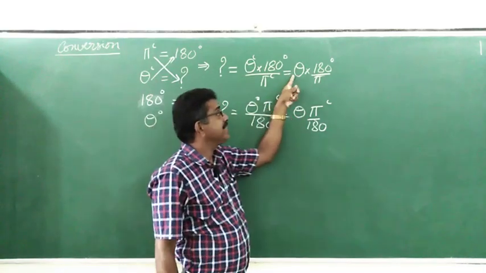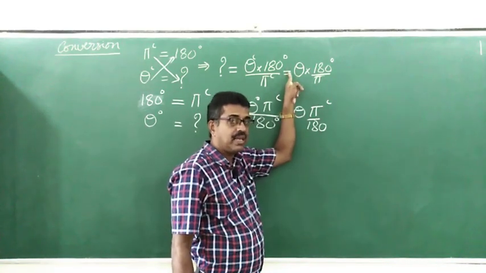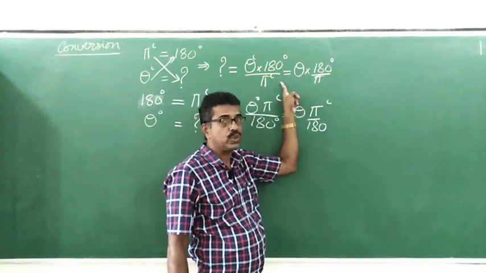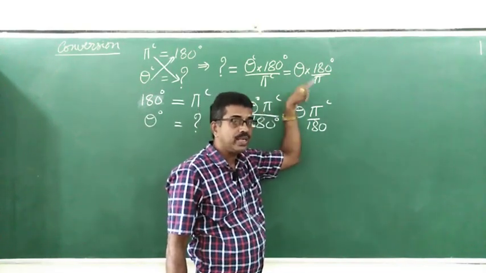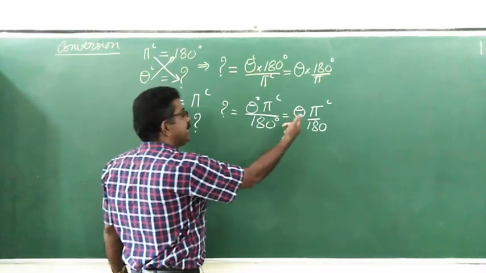To get the angle in degrees, multiply that given angle which is in radian by 180 by pi. When multiplying by 180 by pi, what is in radian gets converted to degrees. So similarly, to convert degrees into radian,